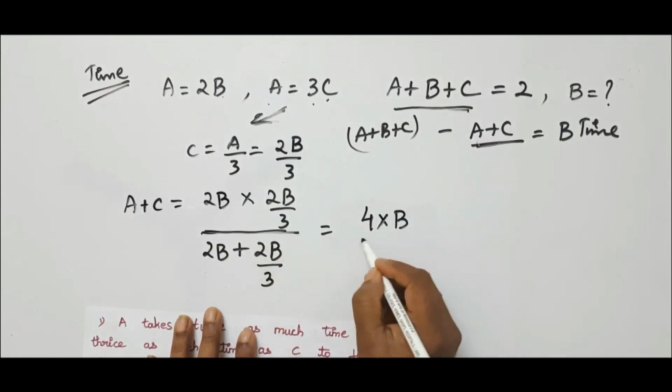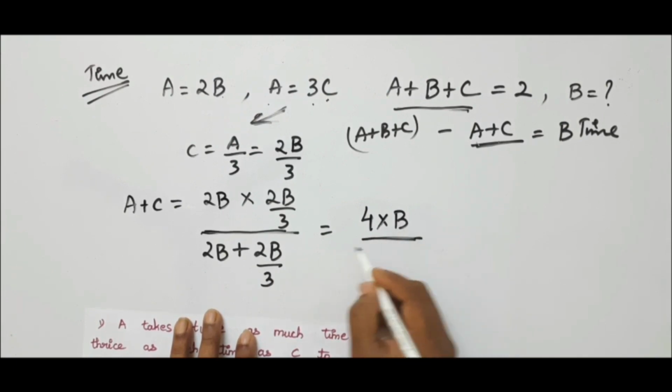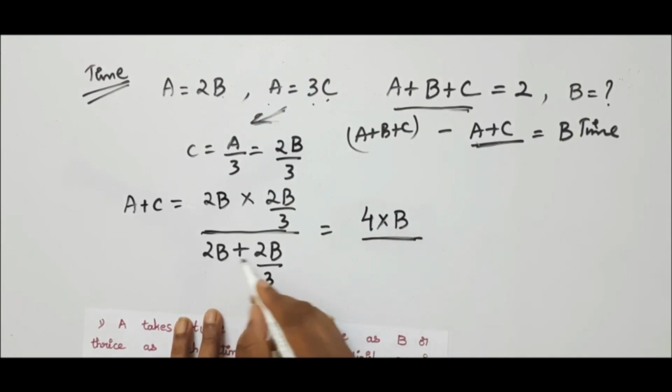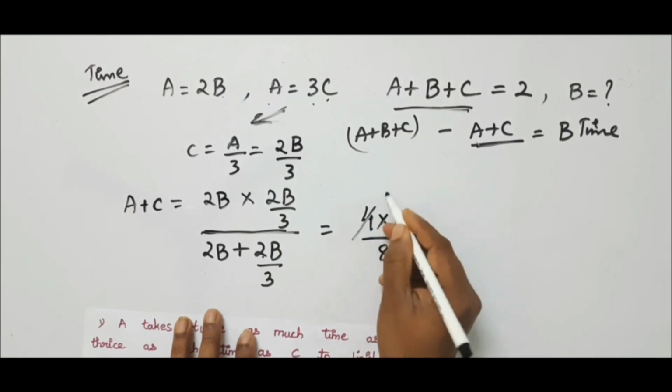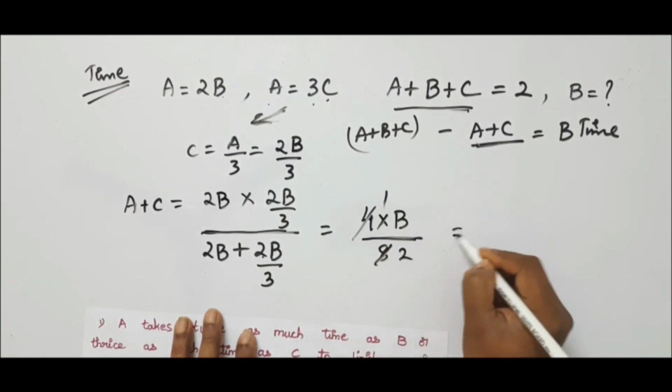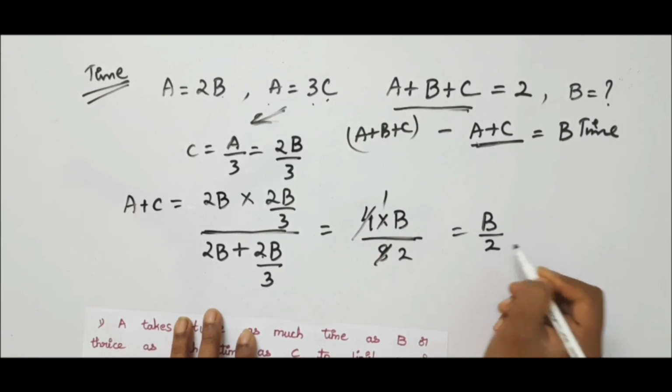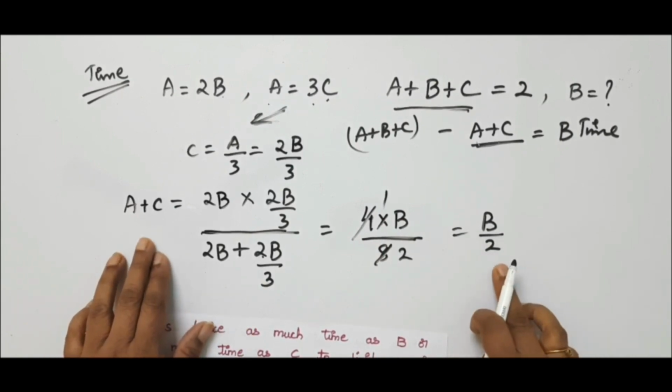B is common, so we are left with 4 by 8 times B, which is B by 2. So we got A plus C equal to B by 2.